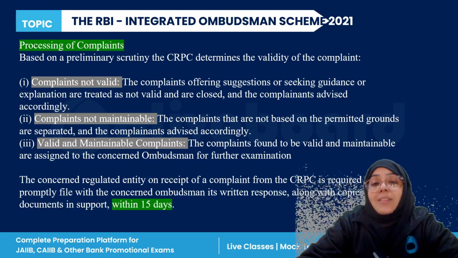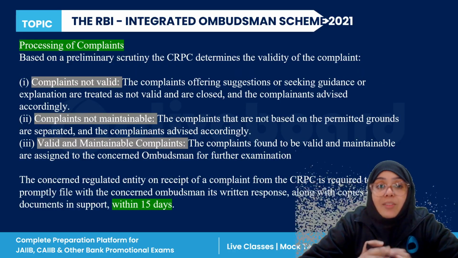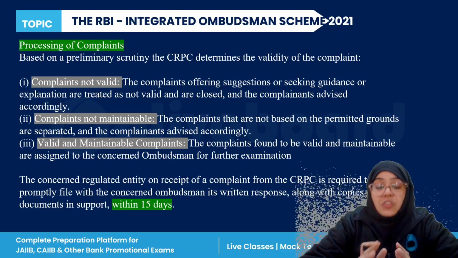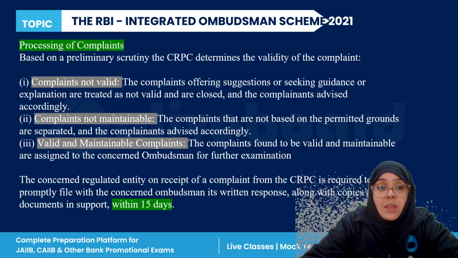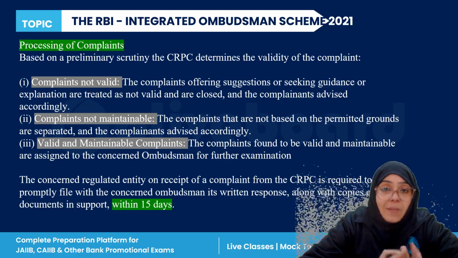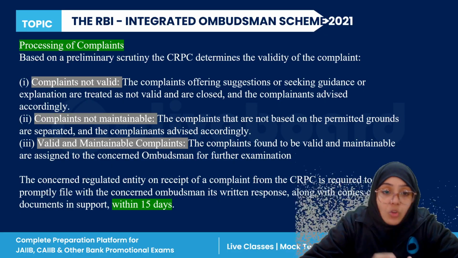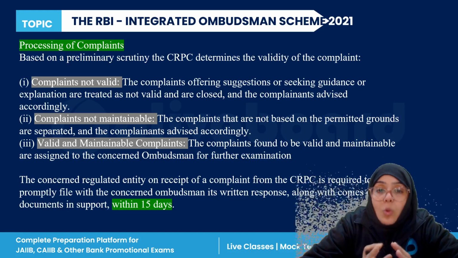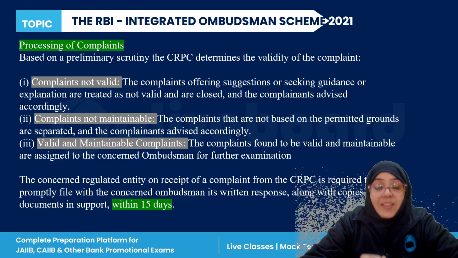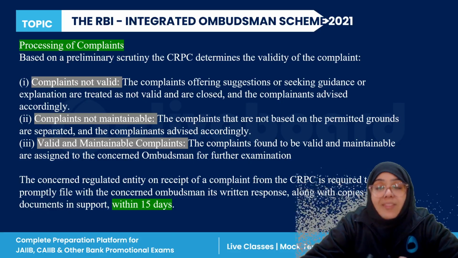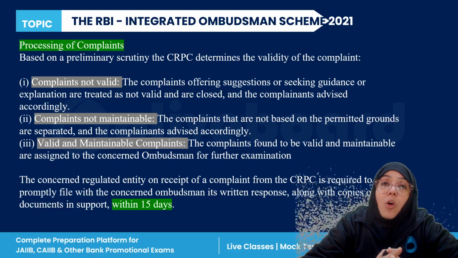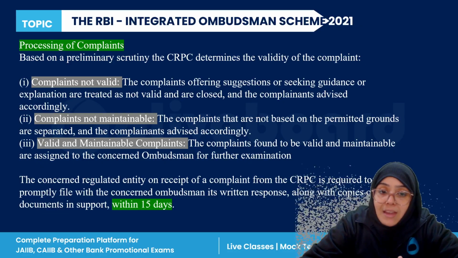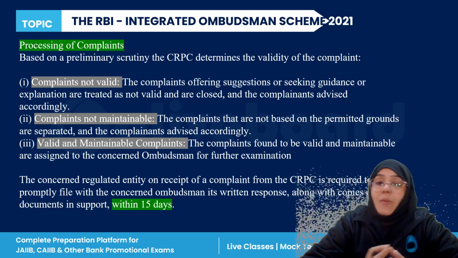Next, when we are talking about the processing of the complaint, this is based on preliminary scrutiny. CRPC has to do the scrutiny first. Some complaints are first of all not valid. If the complaints are not valid, then these complaints are closed at the very first step. Second, those which are not maintainable. Not maintainable means sometimes the complaints are made on grounds which are not permitted, right? So these are separated and then advised accordingly.